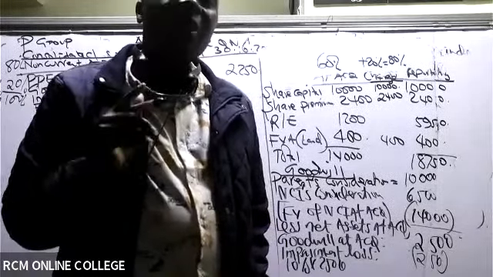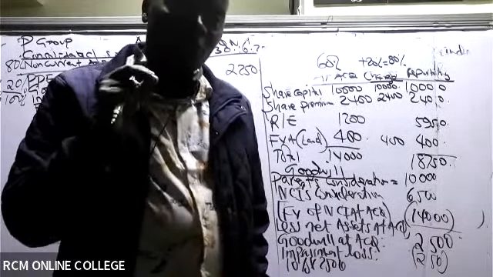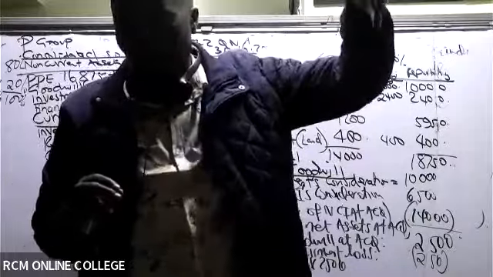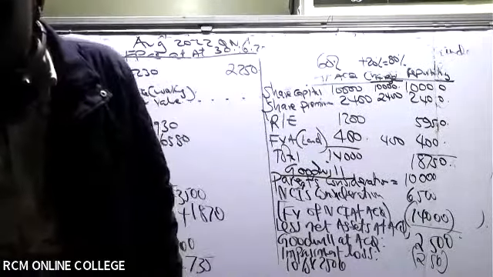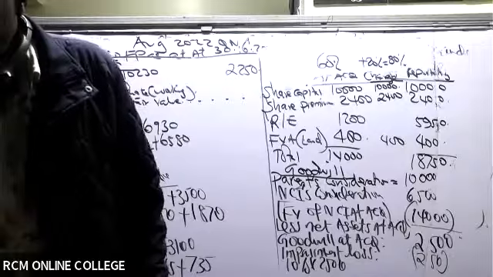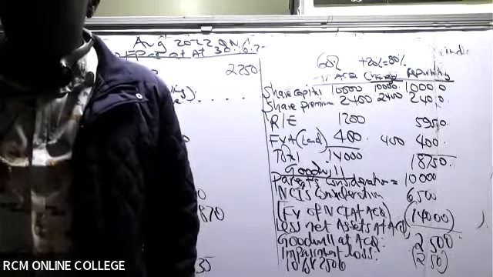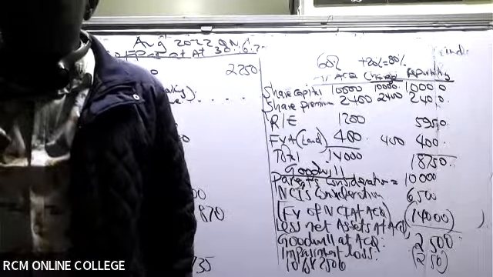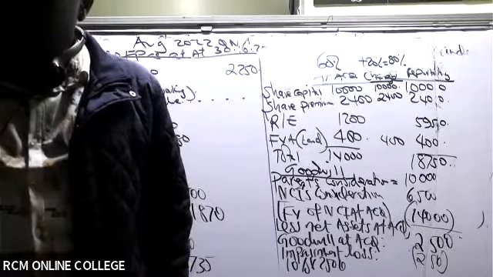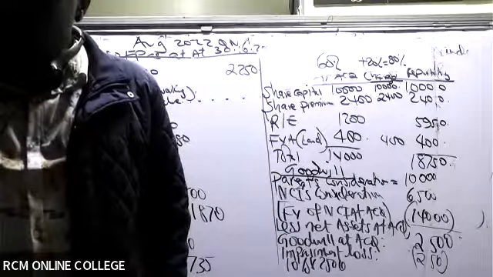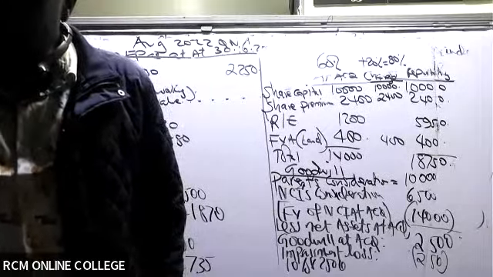Very good. But you see, this investment here came as a result of what? Our initial 10,000 given in the question: on 1st January 2012, P Limited acquired 60% of the ordinary shares of S Limited for cash consideration of 10,000. And then the other 2,000 came in note number 2.